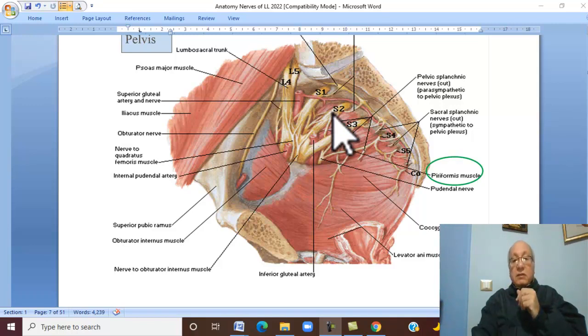From the posterior aspect of the sacral plexus arise branches that pass in the greater sciatic foramen, which are the superior and inferior gluteal nerves. This is the superior gluteal nerve. In addition to the inferior gluteal nerve, which is passing here in the greater sciatic foramen.